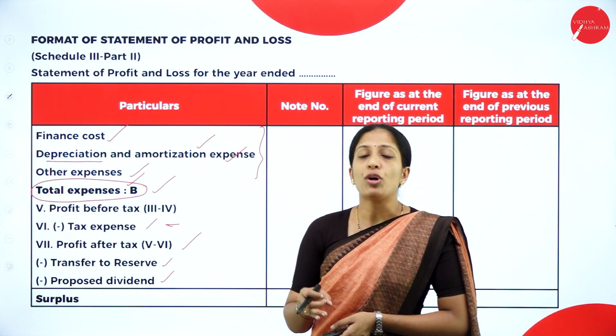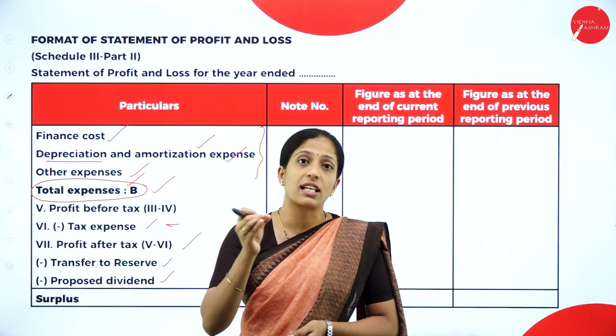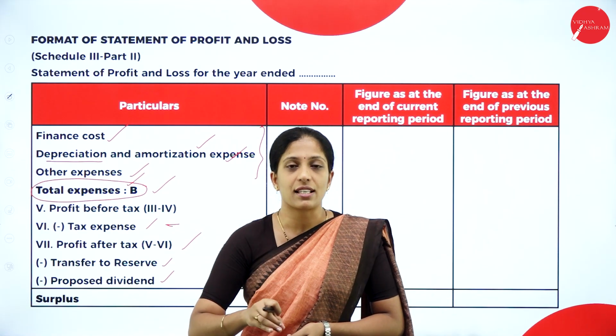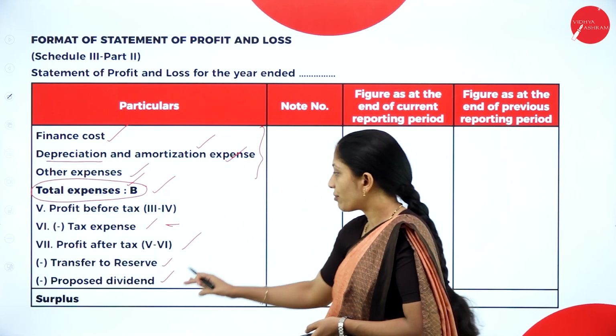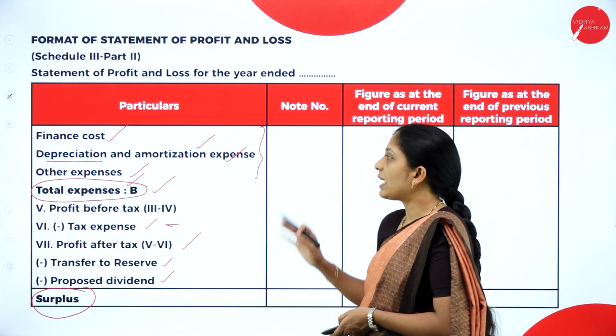And one more you have to add here, that is if there is any surplus which is given, that of previous year, like profit and loss appropriation account of previous year or profit of previous year, you have to add, then you will get net surplus. So hope you are clear about the format.